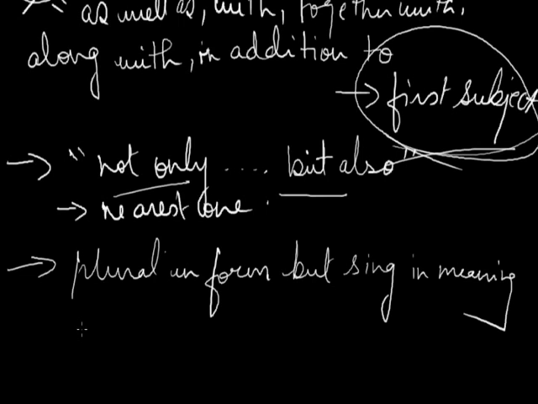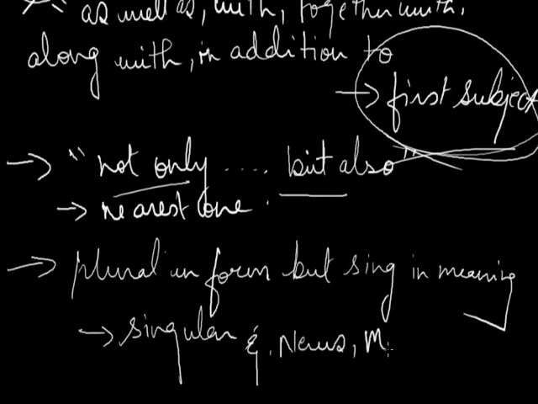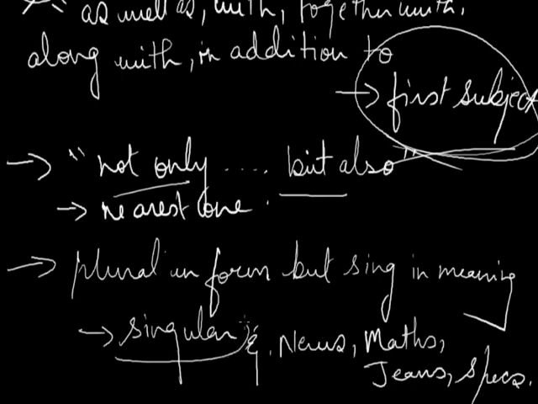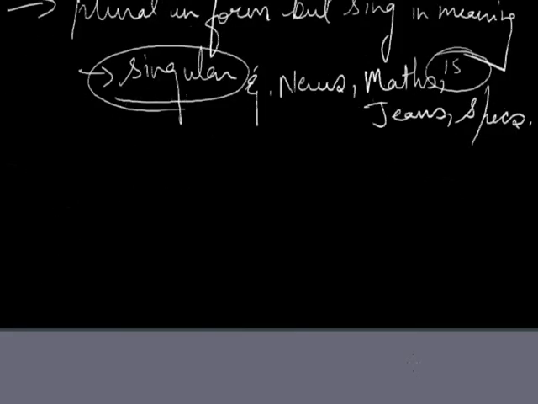Some nouns which are plural in form but singular in meaning take a singular verb. For example, news, maths, jeans, specs, etc. The form is plural but the meaning is singular. For example, the news is true. The verb which I have taken is "is", which is singular again. Mathematics is a branch of study in every school. Mathematics is again singular.